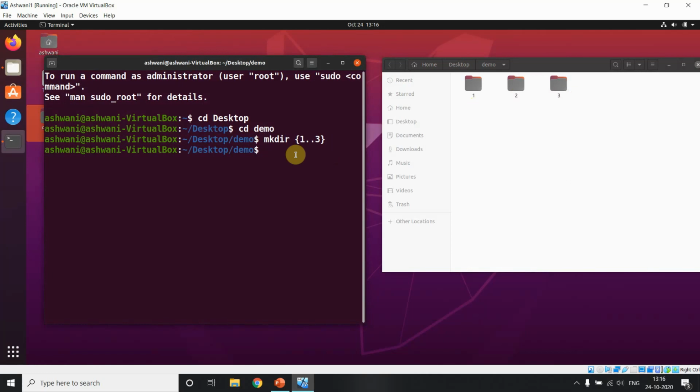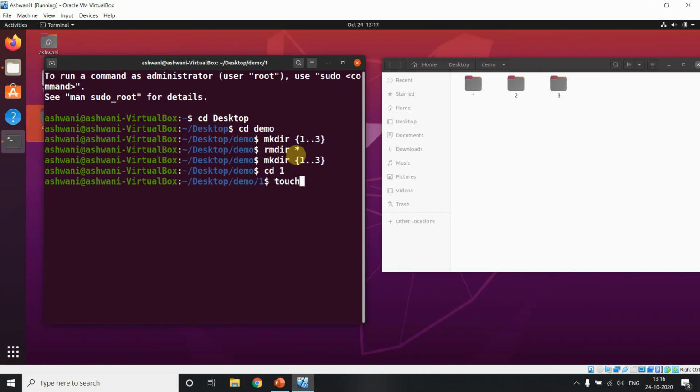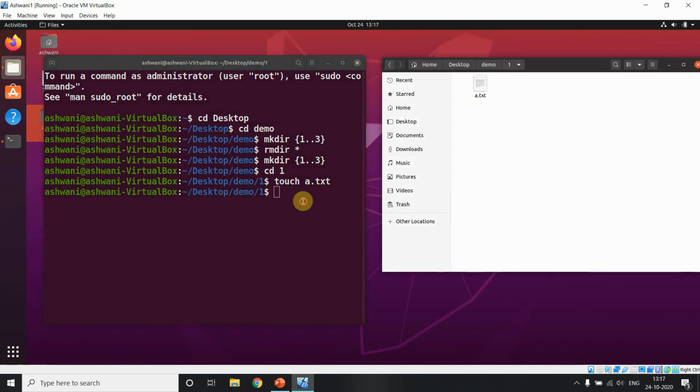If I say here rmdir with an asterisk, it will remove them, right, because we don't have anything inside. So I created them again, and I want to go inside 1. And I will say touch a.txt. Let's see, is there any file inside this? Yeah, a.txt. Now we can come back.